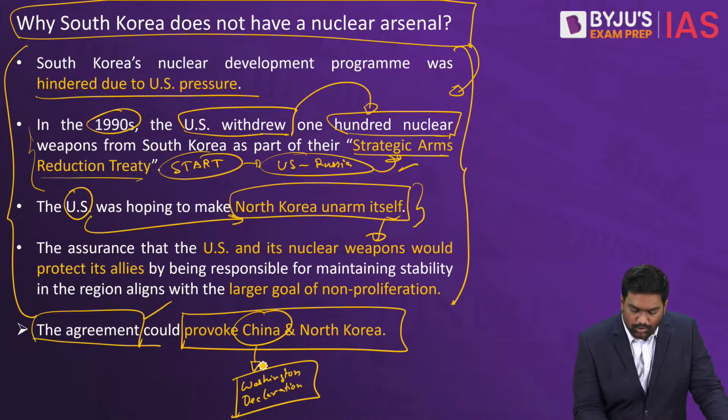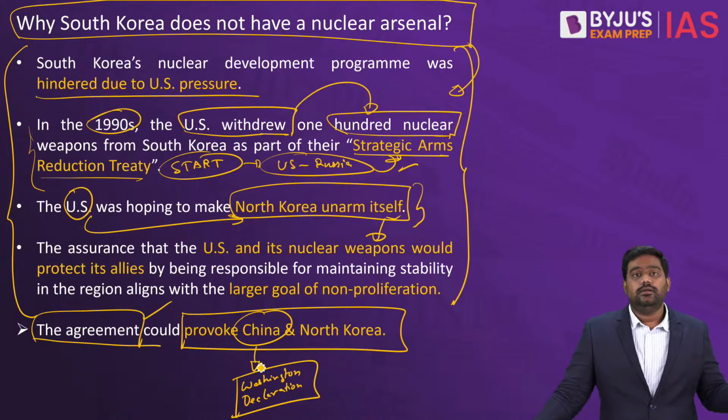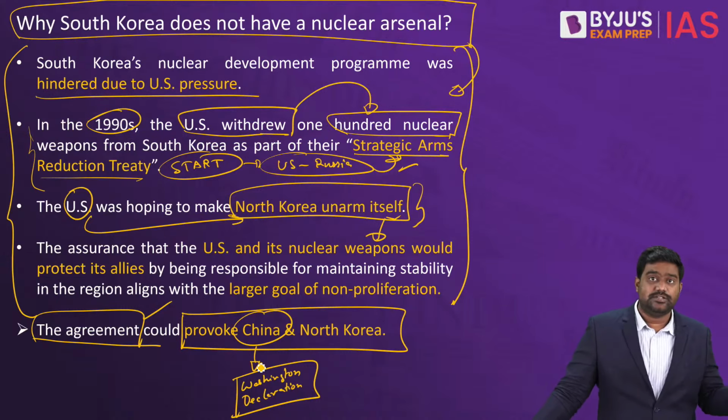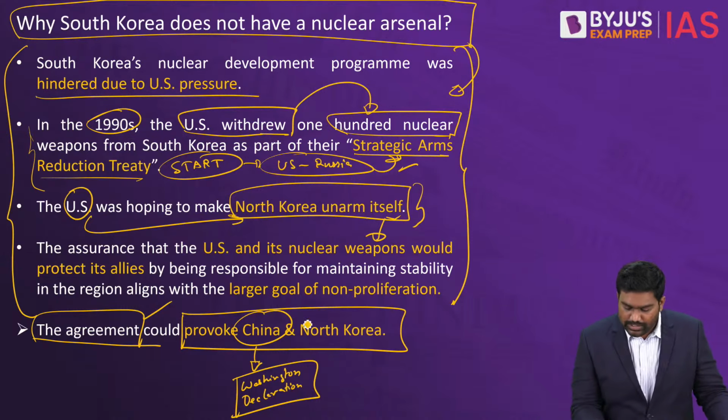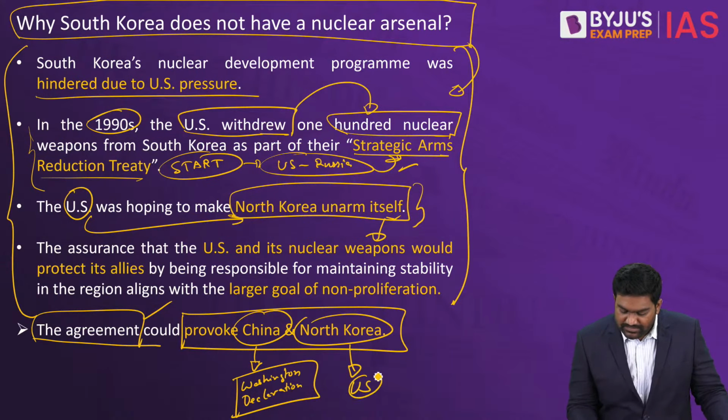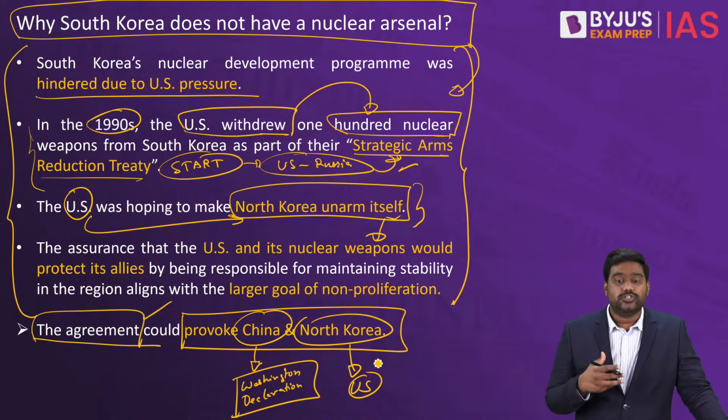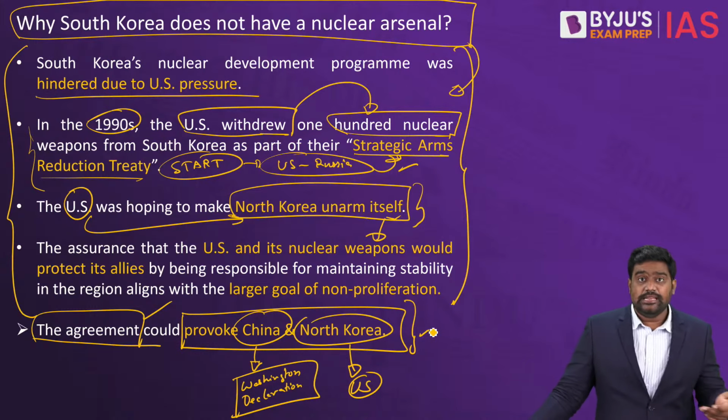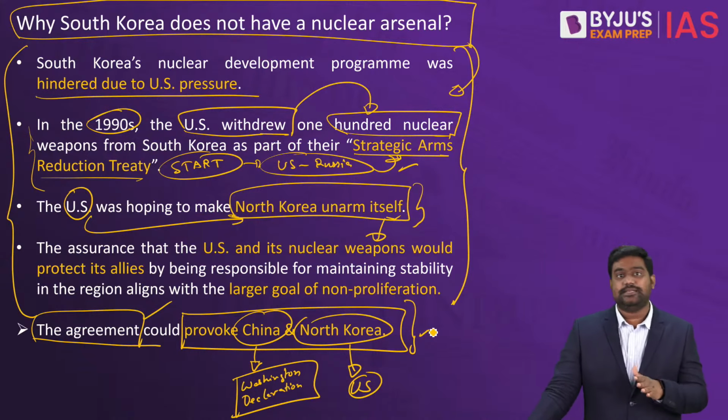China and the US already have a Cold War brewing between them in the Indo-Pacific, in the South China Sea and in the Pacific region. The US and North Korea have a lot of hostility between them. All the previous talks have failed. So China and North Korea are likely to counter this. They would retaliate against the Washington Declaration, and you might see more tensions between these rivals in the Pacific.